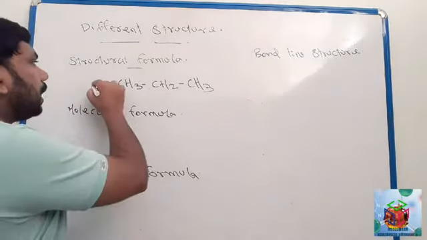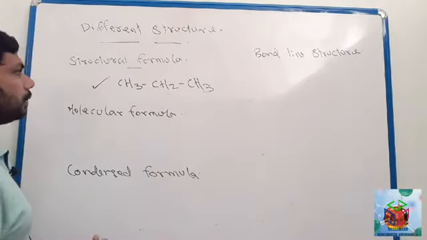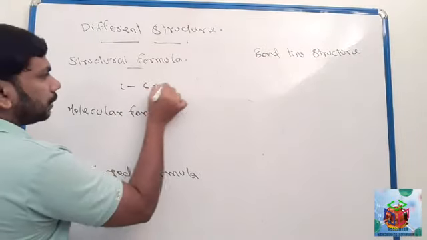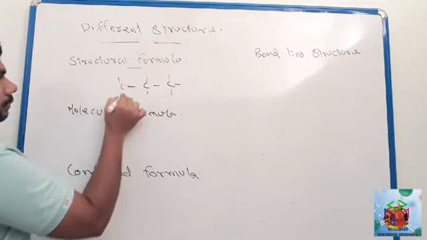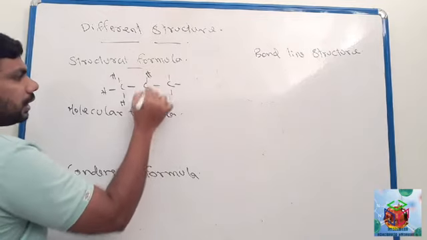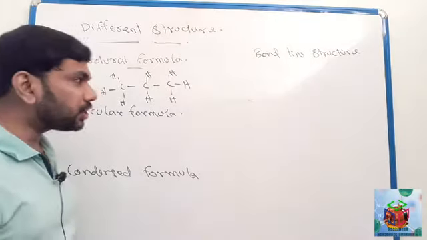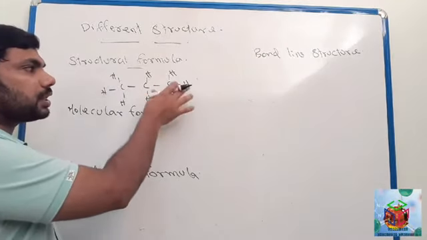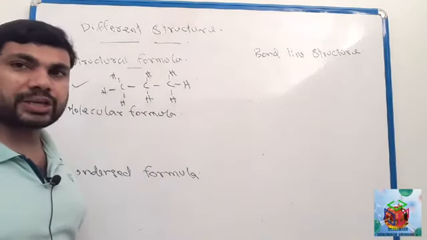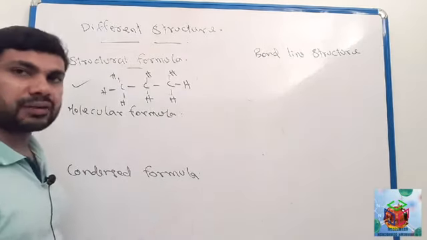We can draw it like this: 3 carbons, and each carbon atom makes bonds with hydrogen. This type of structure is called the structural formula.